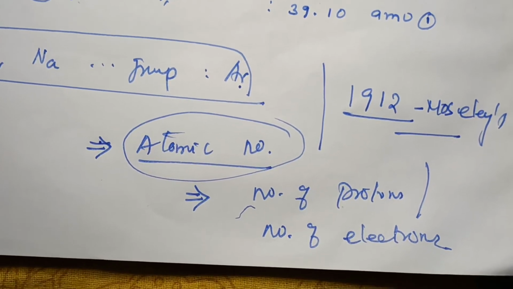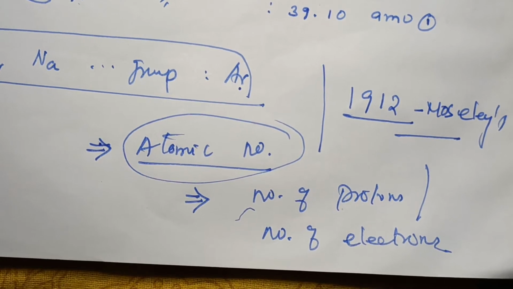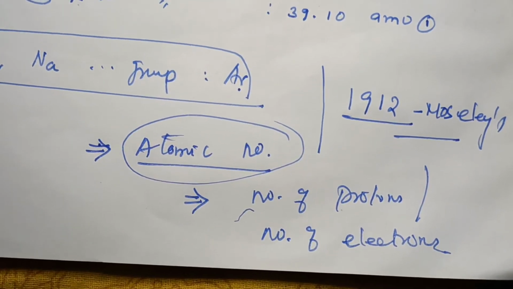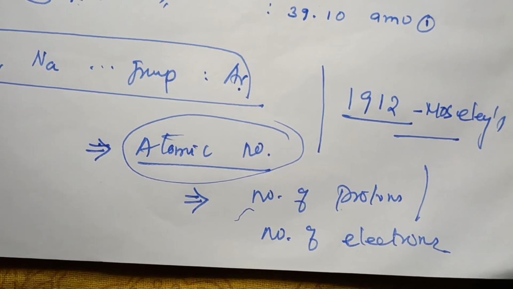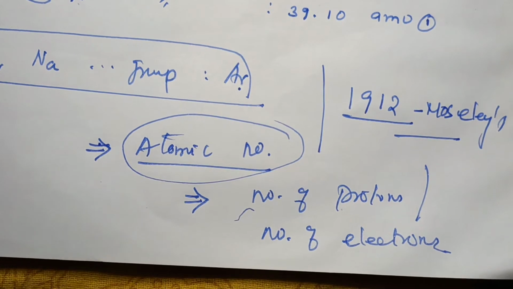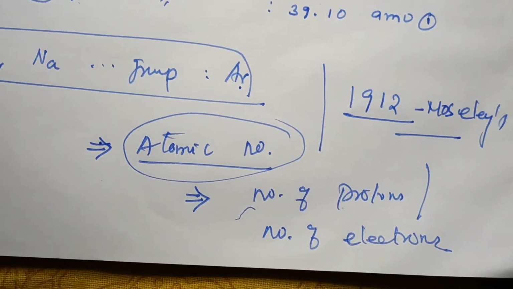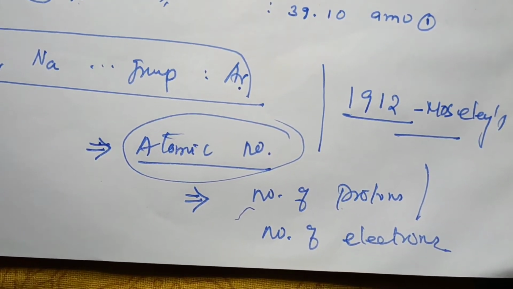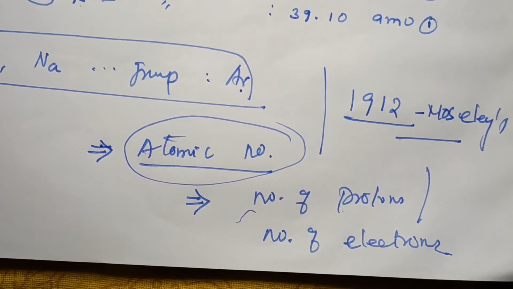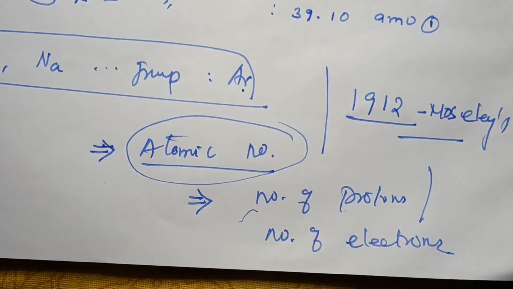So the periodic law was modified into the modern periodic law. Modification always occurs in science, as new discoveries change the fundamentals and new views of science appear day to day. So the periodic law is modified as the modern periodic law: the physical and chemical properties of elements are the periodic function of their atomic number.